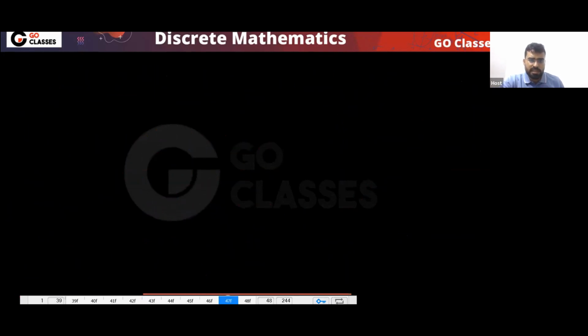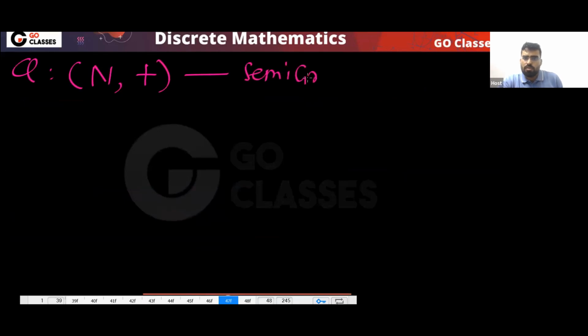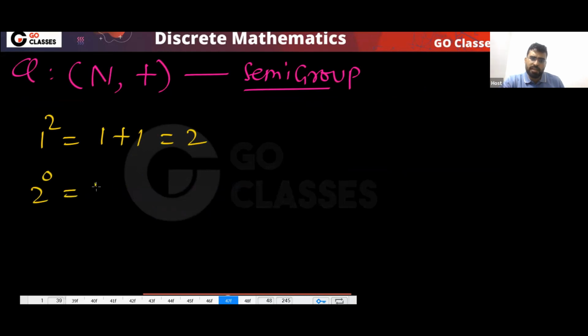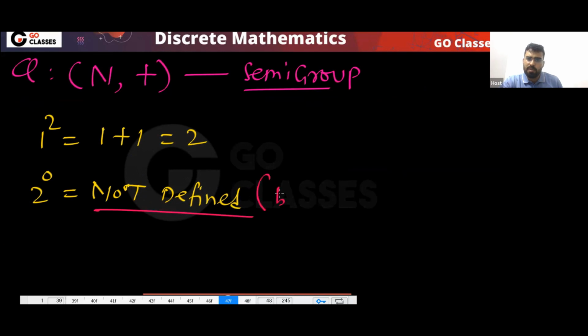For example, just take this question: set of natural numbers, comma, addition. This is not a monoid, this is a semigroup. You can notice this is a semigroup. So if I ask you here what is 1 power 2, then that will be 2. But if I ask you what is 2 power 0, that is not defined. Why is this not defined? Because we don't have an identity element.